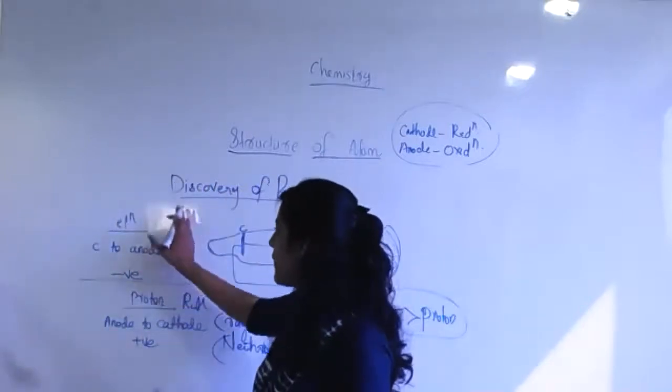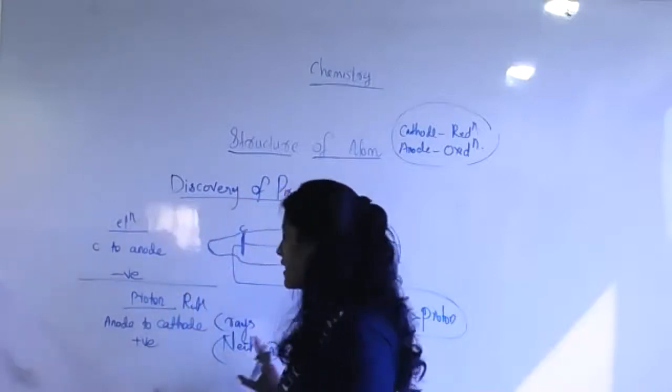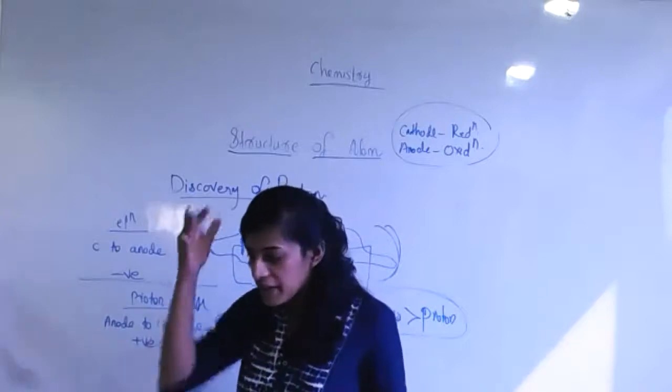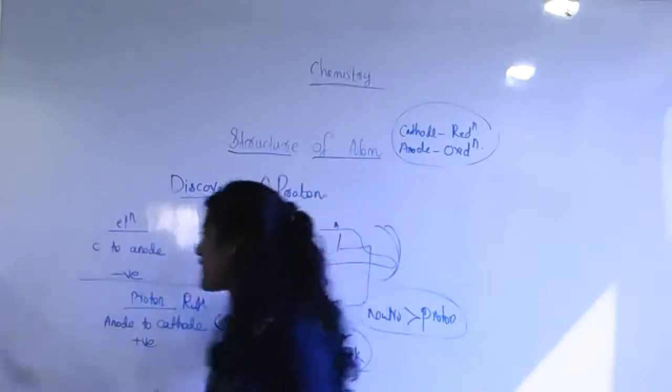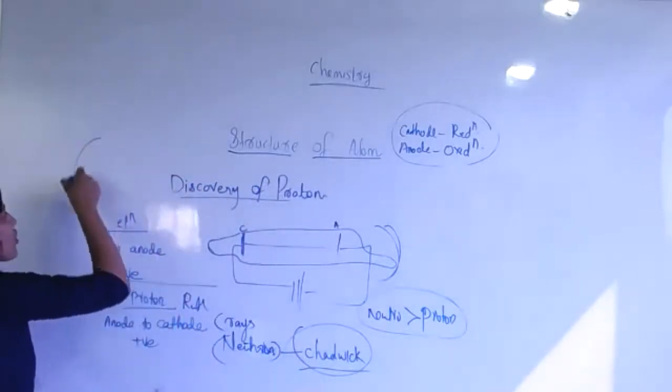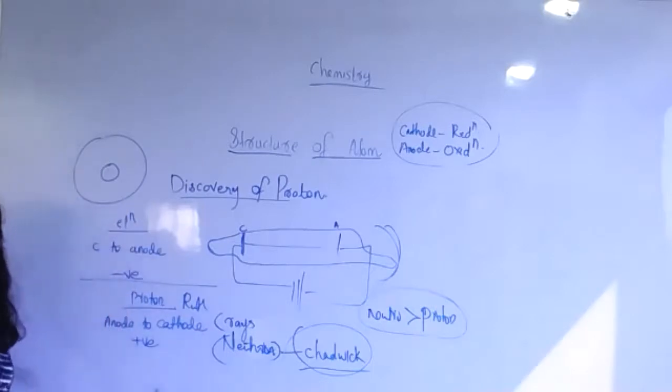After that, with the help of J.J. Thomson as well as Rutherford, Chadwick, everything, they proved that atom can be divided, but into very small particles compared with the size of the atom. They also proved that there is a center also there.